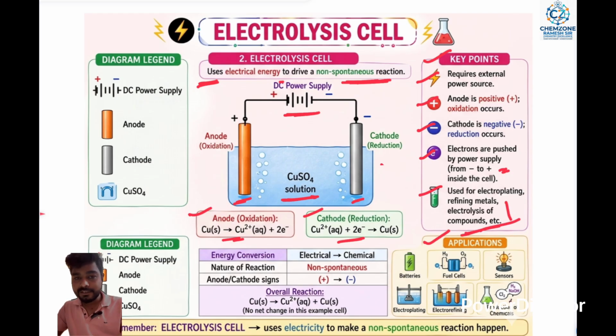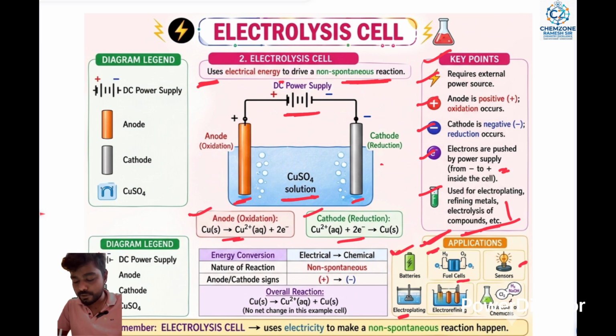Then different types of applications are present. First one is the battery. Second one is the fuel cell. Third one is sensors. Fourth one is electroplating, meaning coating any metal with another metal.